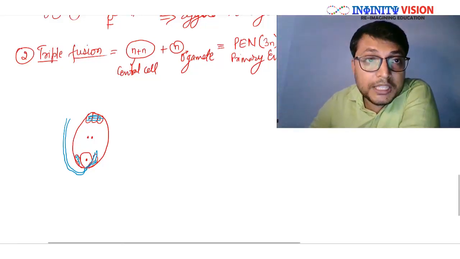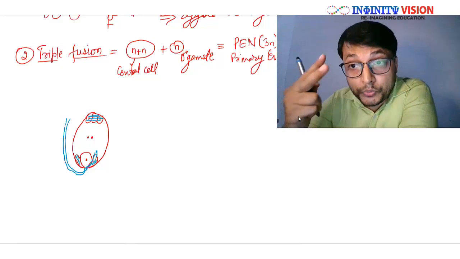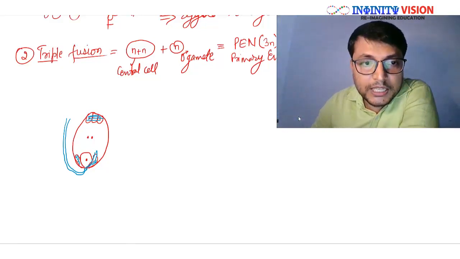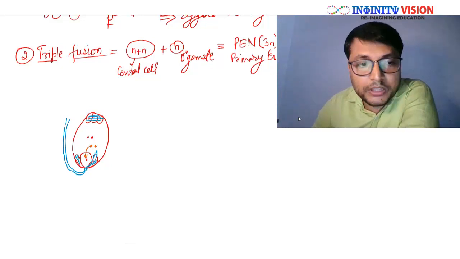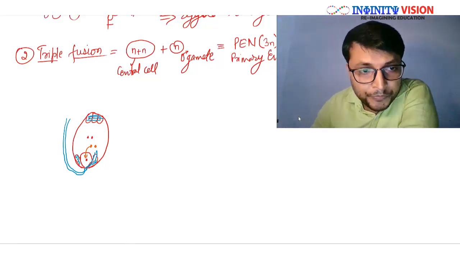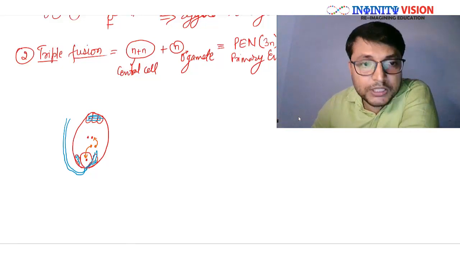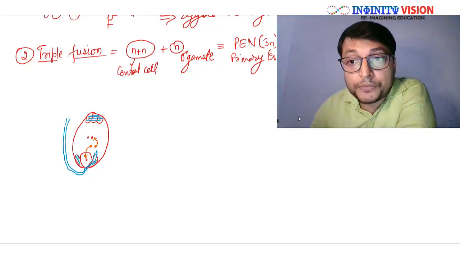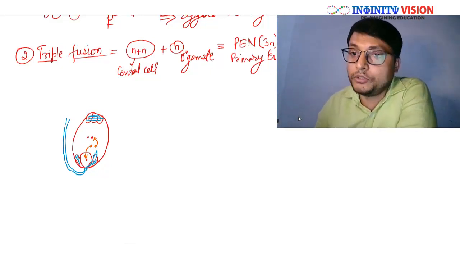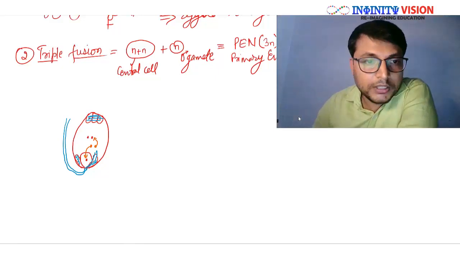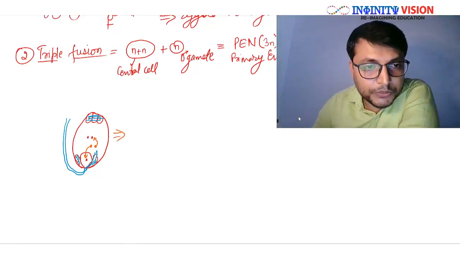Now this pollen tube brings in two male nuclei with it. These are two male gametes, so this is one and this is second. One male gamete fuses with the egg cell to form the embryo, while the other goes and fuses with these two nuclei of the central cell to form PEN, primary endosperm nucleus, which later forms the endosperm. Let me show you here what will happen.